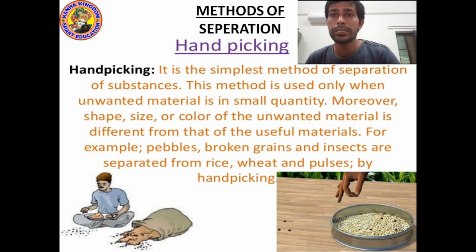So kids, I hope that you understood the hand picking method. This is the first method. It is the simplest method of separation of substances. This method is used only when unwanted material is in small quantity. Moreover, the shape, size or color of the unwanted material is different from that of the useful material. For example, pebbles, broken grain, insects are separated from rice, wheat, pulses by hand picking. I hope you understood. Now let's see the next method.